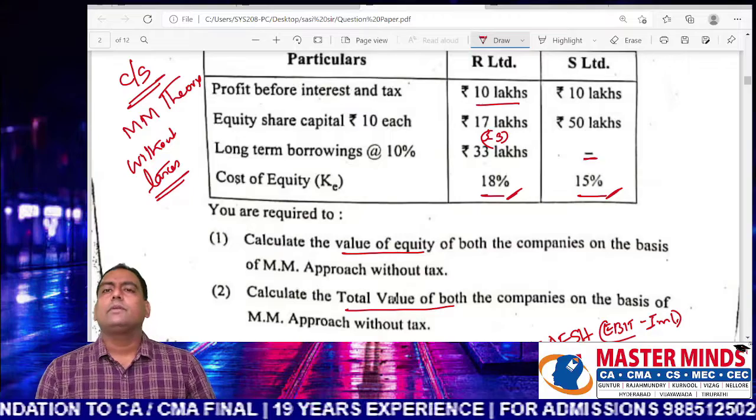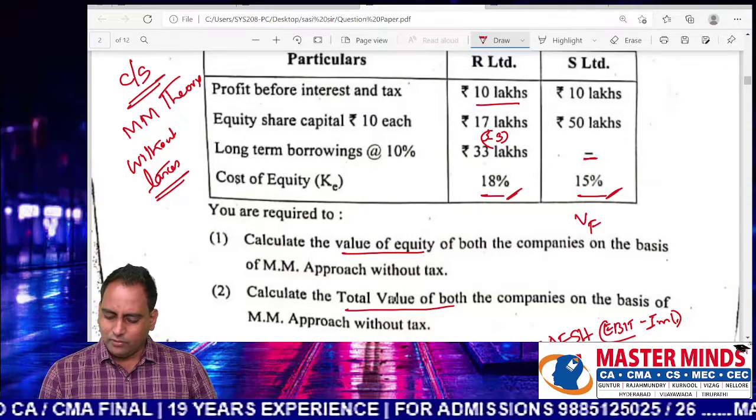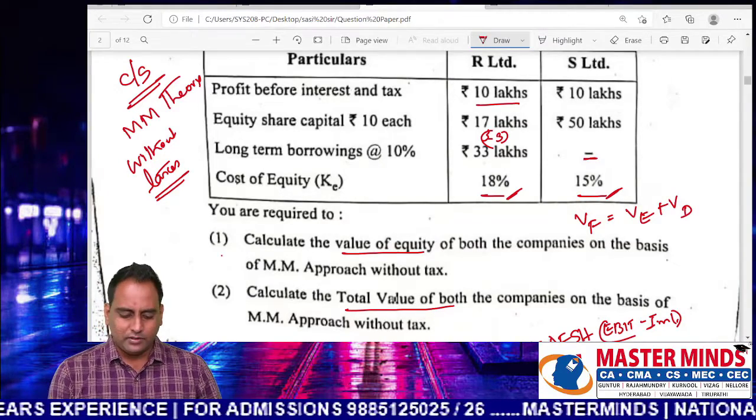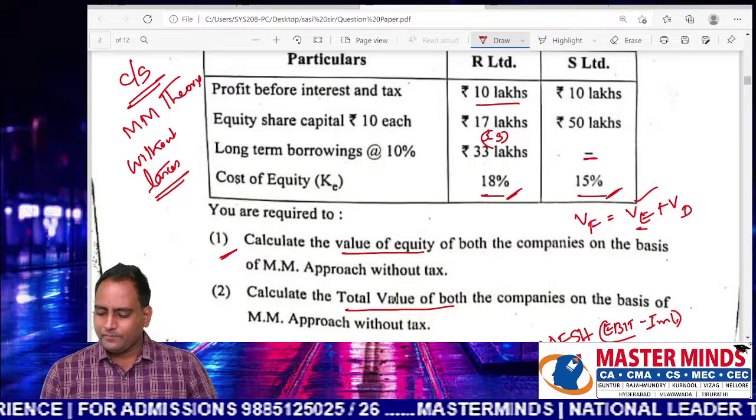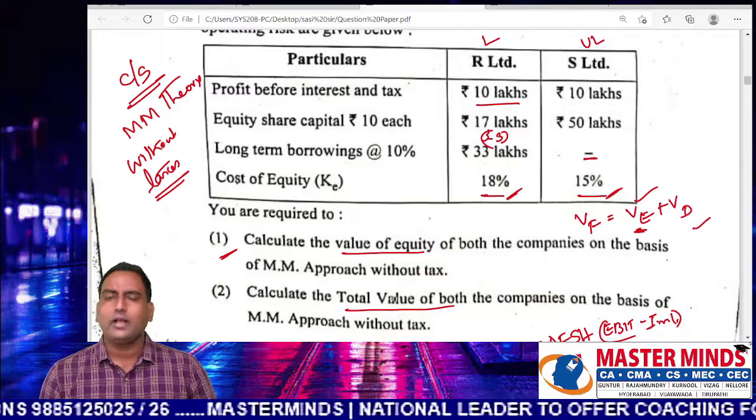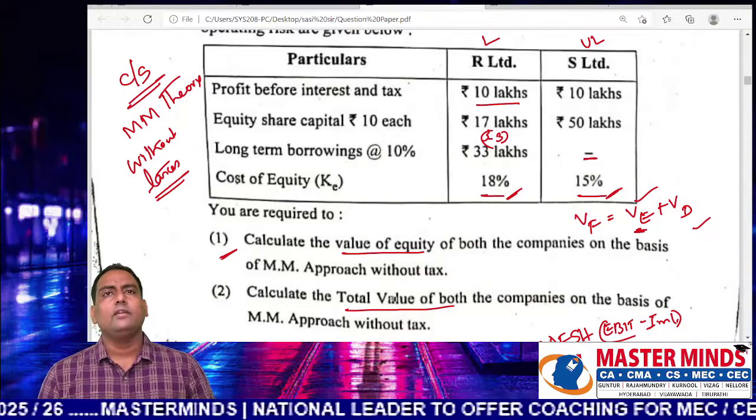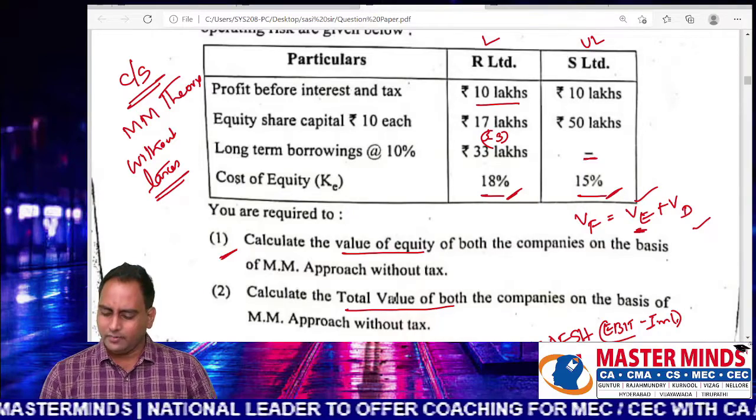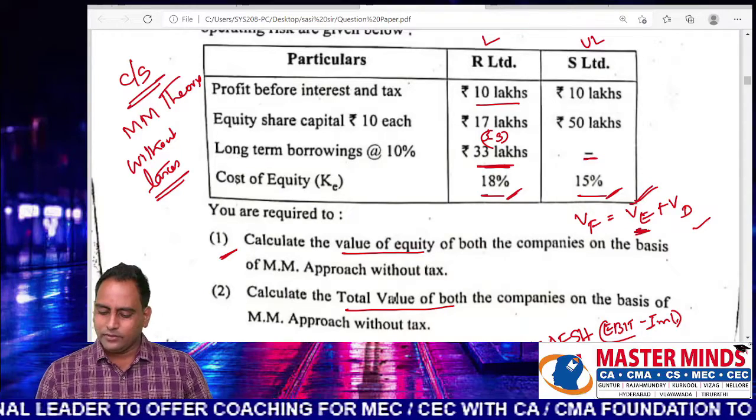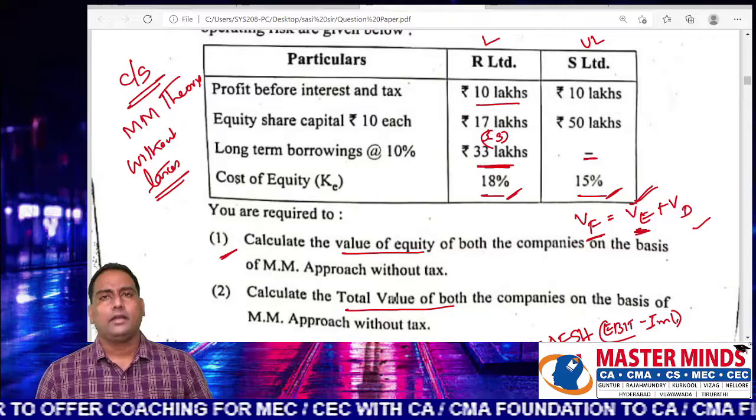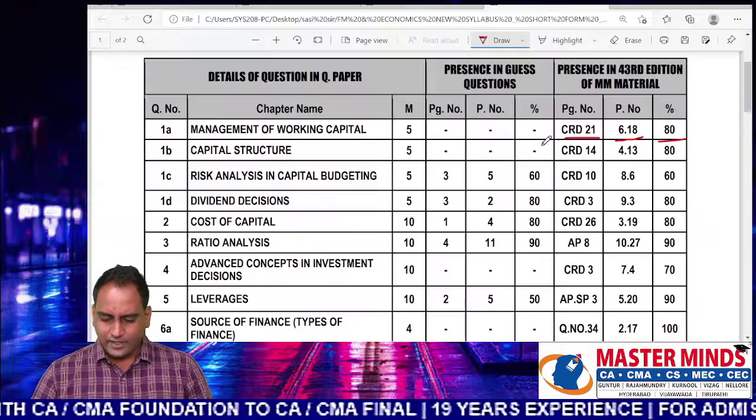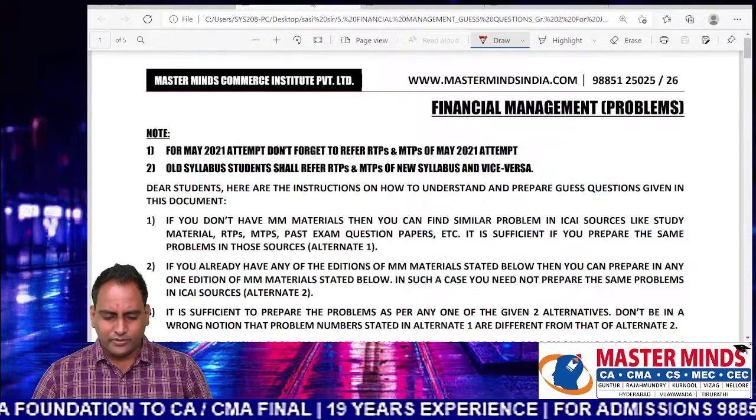Total value of both companies. You know that value of firm comprises of value of equity and value of debt. In the previous point, in the first point, you are going to find the value of equity. In case of S Limited, there is no value of debt. In that case, value of equity and value of firm are one and the same. In case of R Limited, you should add 33 lakhs to the value of equity so that the value of firm is going to arrive. This is a simple question and you can solve it with ease. You can see capital structure. This is covered in 4.13. This one.